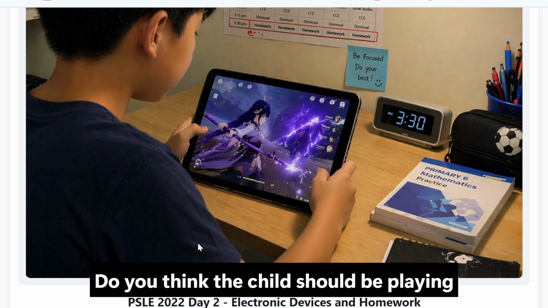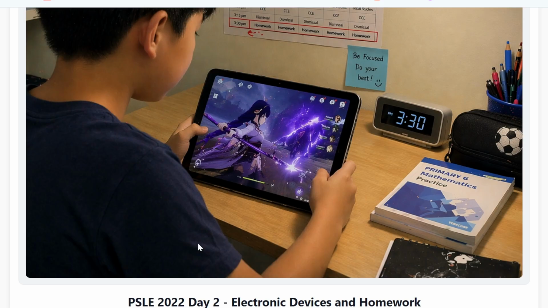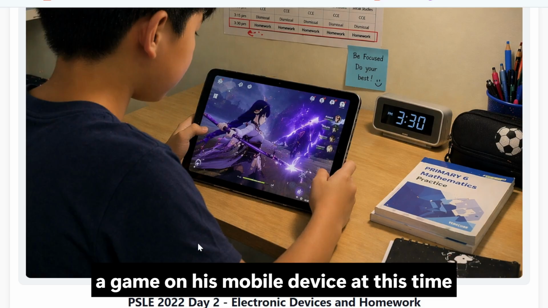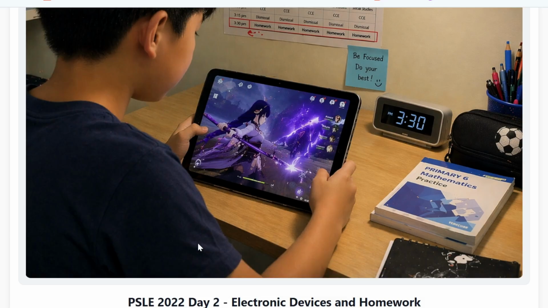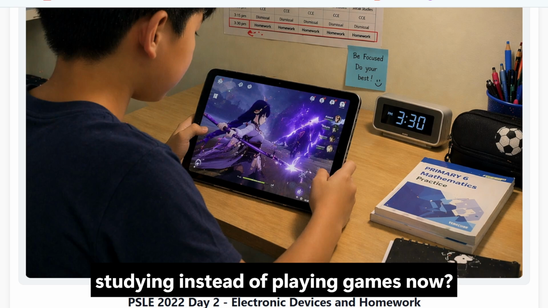Do you think the child should be playing a game at this time? Why or why not? I don't think the child should be playing a game on his mobile device at this time because he should be studying. Can you explain why the child should be studying instead of playing games now?